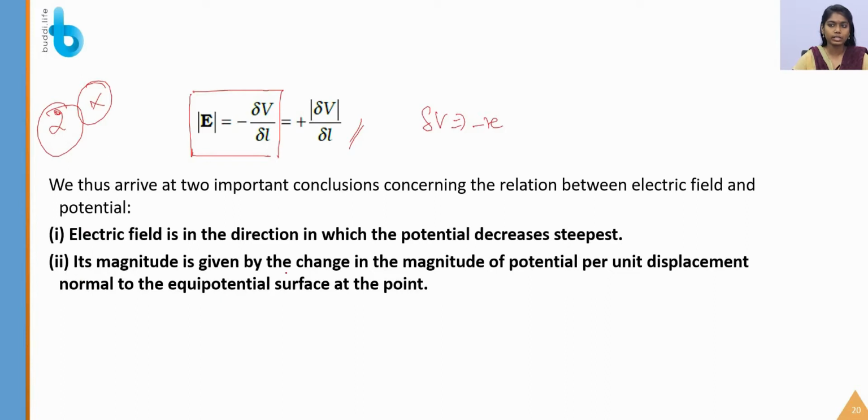Then the magnitude is given by this formula, this equation. The electric field magnitude is given by the change in the magnitude of the potential per unit displacement normal to the equipotential surface at a point. So this expression is written as a statement here.